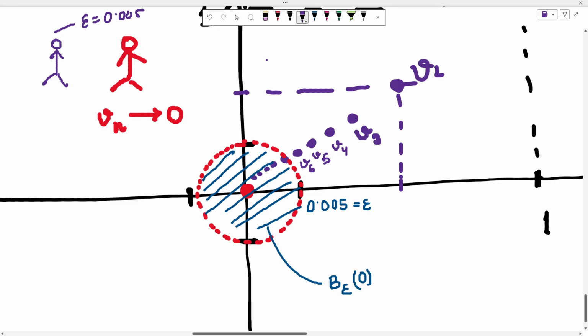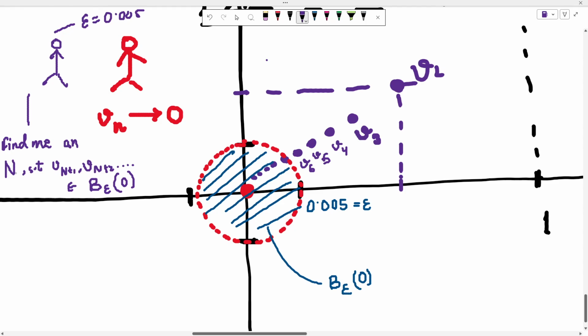So it says, okay, for epsilon equals 0.005, find me an n such that all these vn's, vn plus 1, vn plus 2, all of these vn, lie in the epsilon neighborhood of 0.